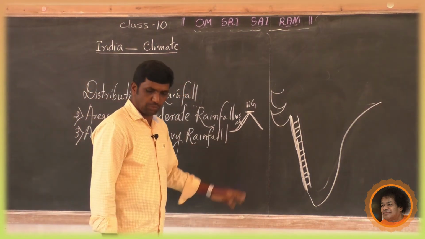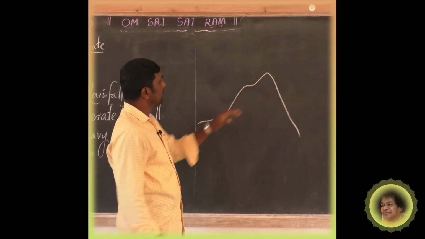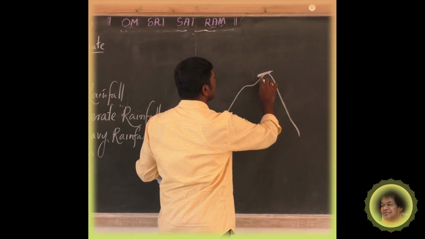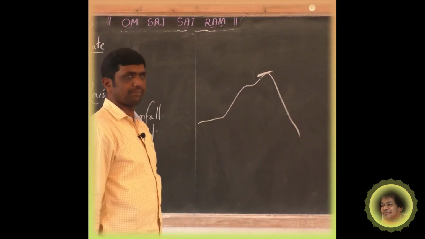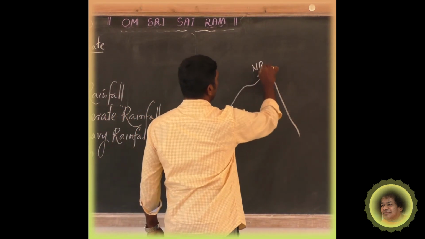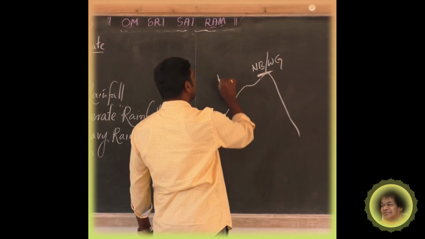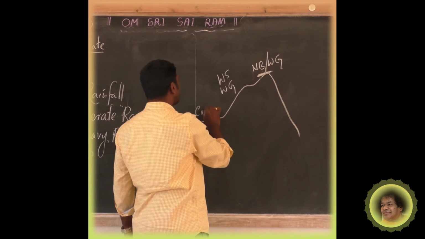Can you see this image? Once again I will make it clear. Just imagine this is the narrow belt of Western Ghat. Then western side of Western Ghats. Then coastal region.